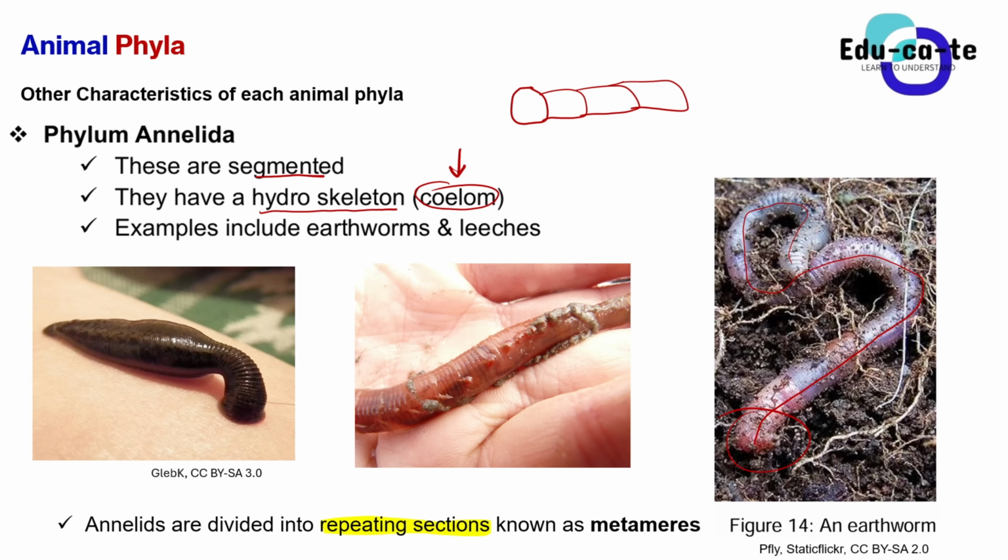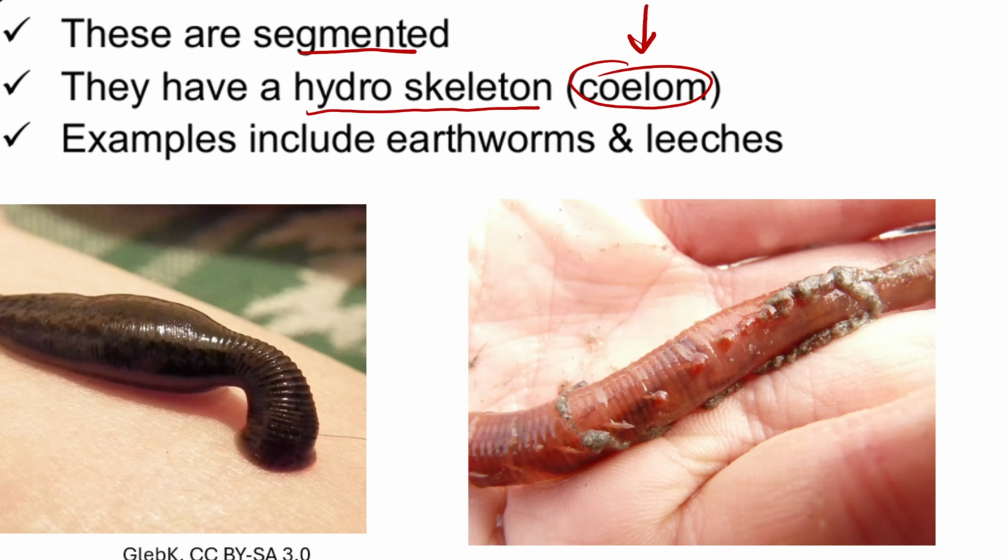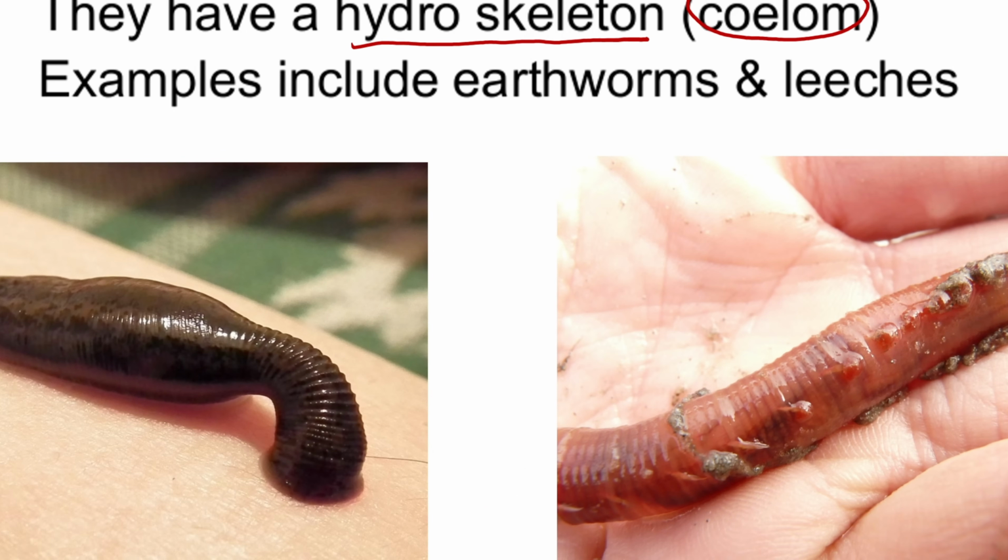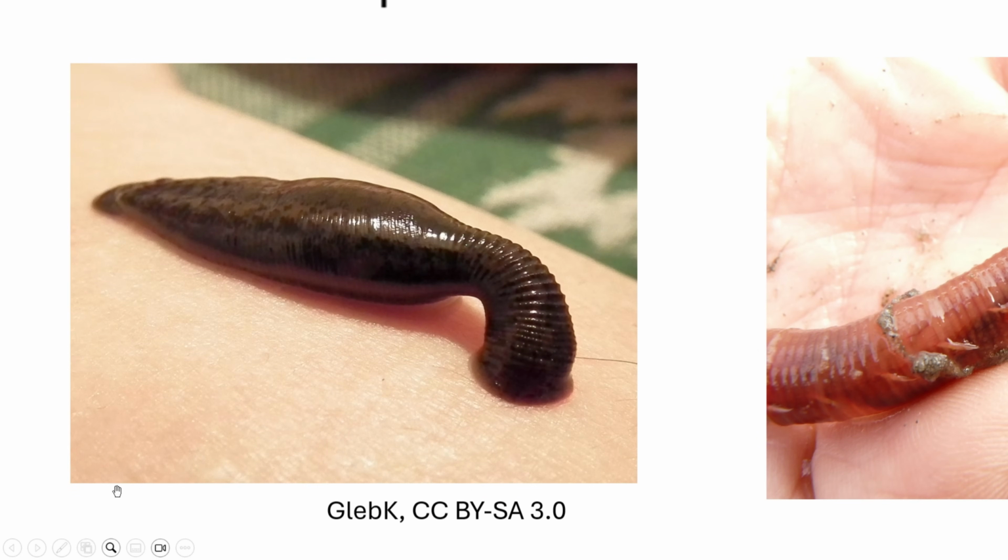So when you're looking at the annelids, they are divided into repeating sections. In this diagram, this is a leech. It is very dangerous. If it bites you, you're gonna cry. You can see here that it has these lines. These lines are just small sections that are repeating.